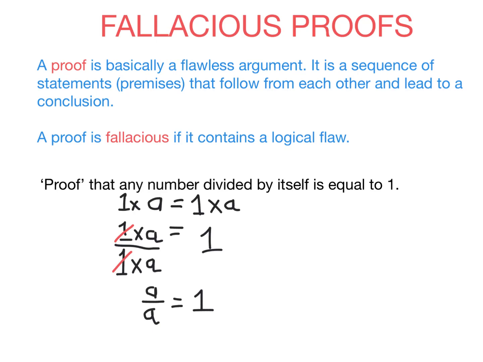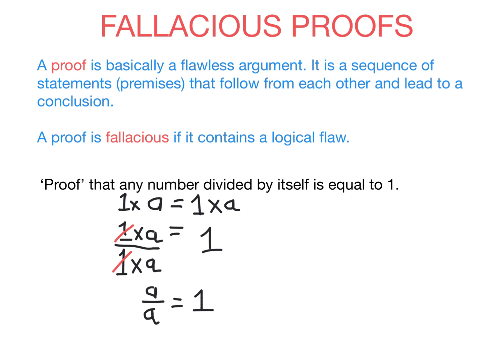Thank you so much for tuning into this video in which we will look at fallacious proofs. So basically a proof is a flawless argument. It is a set of statements in which none of them can be refuted. Now these statements or premises need to follow one another in mathematics. So you'll have a statement and then you'll deduce something from that statement and you'll keep following that process until